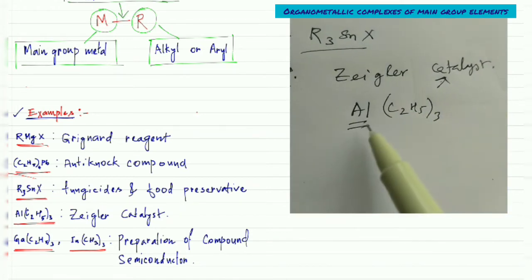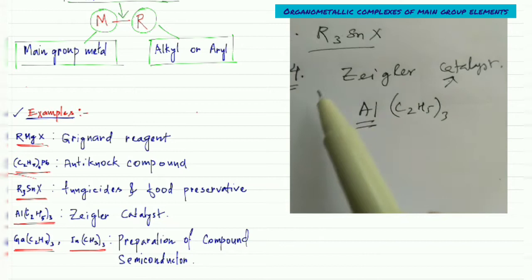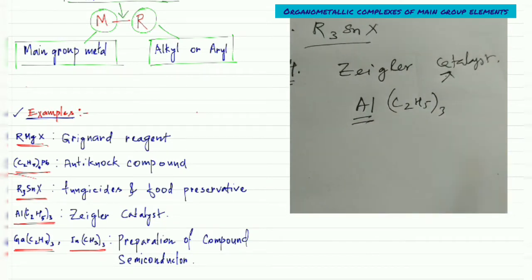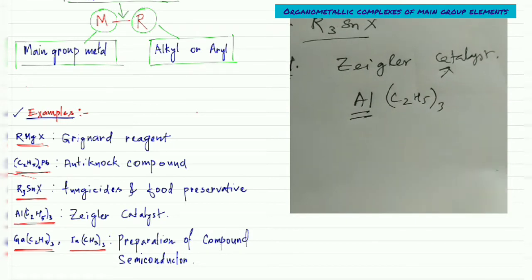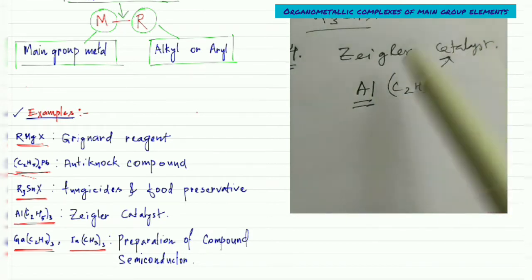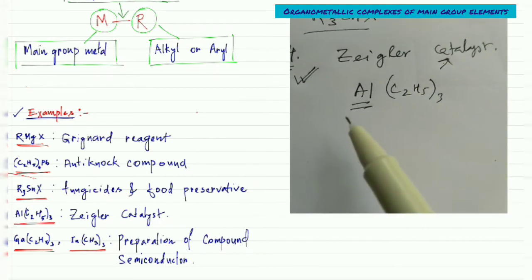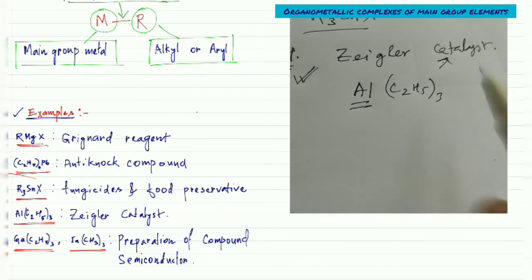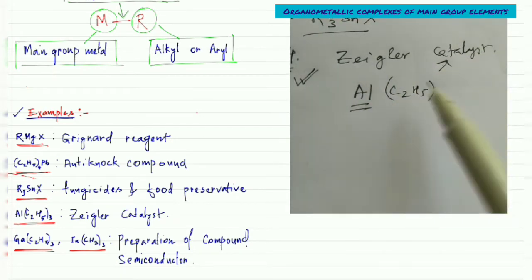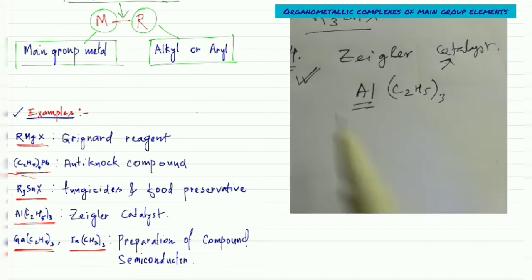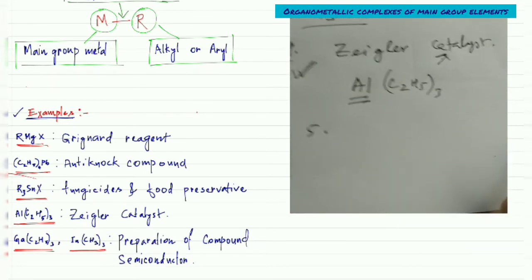We are going to discuss this catalyst in detail in a later part of this class, or in a later class. It is a very important example, which can be used in polymer chemistry.